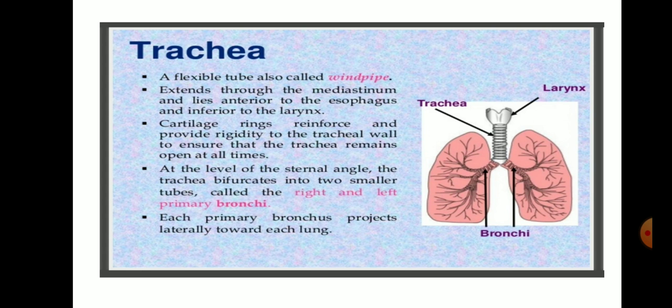Now, as you are able to see in the diagram, we have a cartilaginous ring structure, that is the trachea, the windpipe. The presence of these cartilaginous rings helps to prevent the collapsing of the windpipe, the trachea, when there is a shortage of oxygen.